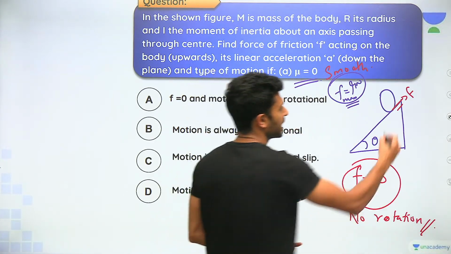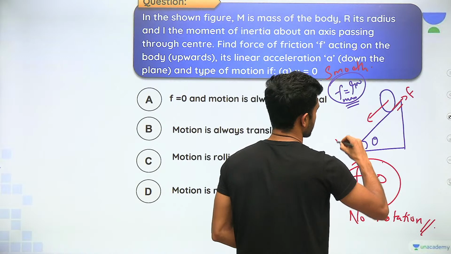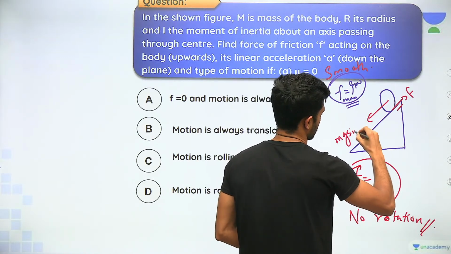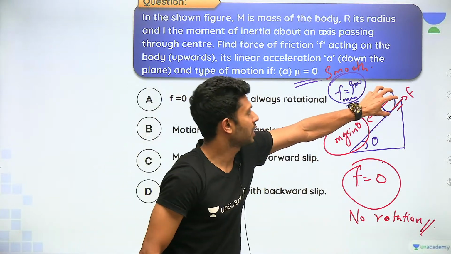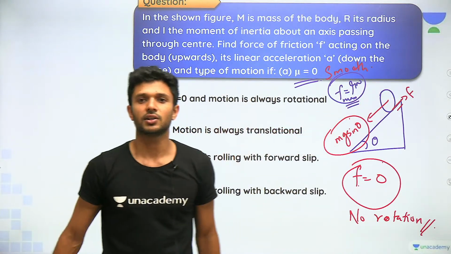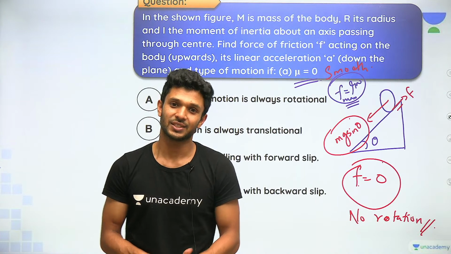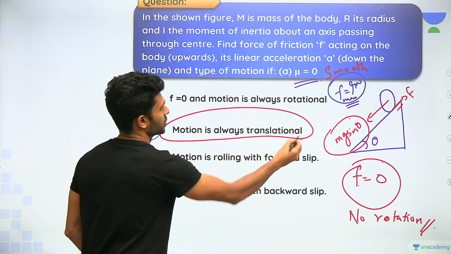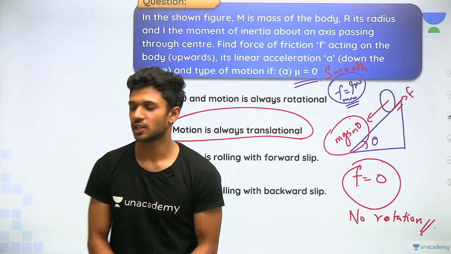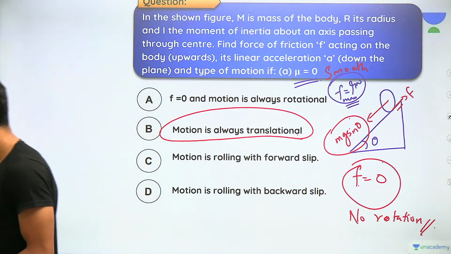And what is the only kind of motion the body will be having? Because of the component of its weight mg sin theta, this body will be dragged down along this inclined surface. So yes, it is going to be a translational motion if the frictional force acting on the body is equal to 0. बस